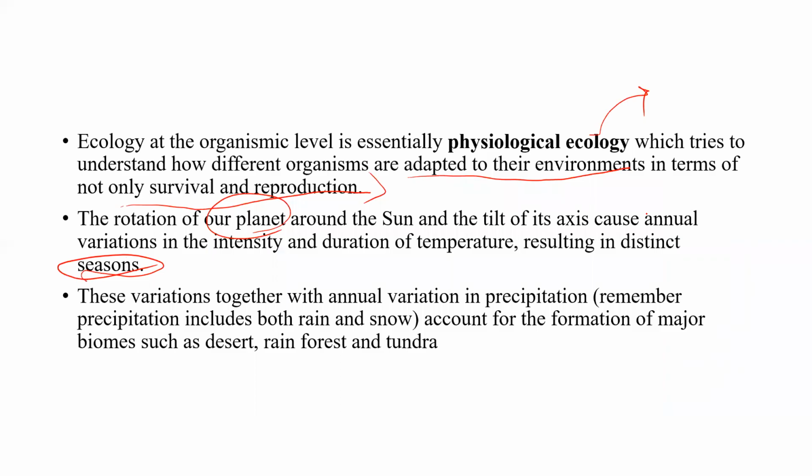These variations, together with annual variation in precipitation, account for the formation of major biomes such as desert, rainforest, and tundra. Precipitation means it includes rain and snow. So because of this rotation, because of this variation in temperature and seasons that are occurring, we actually have biomes such as desert, rainforest, and tundra.